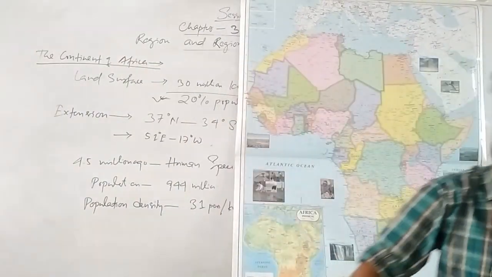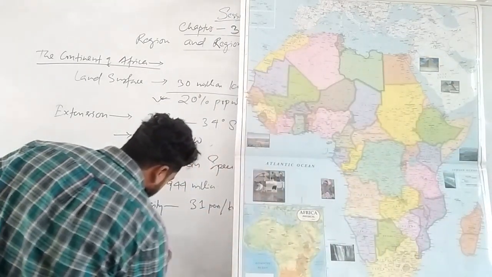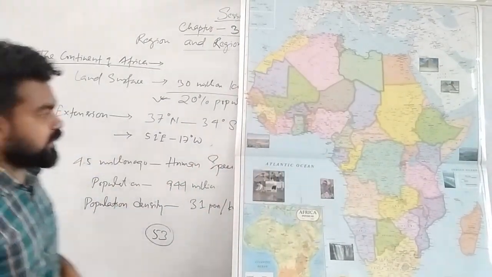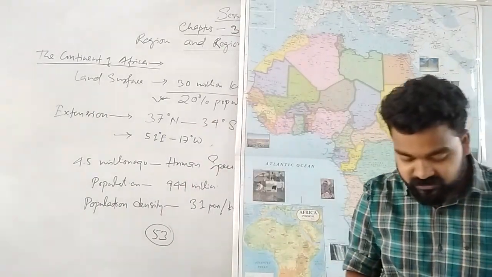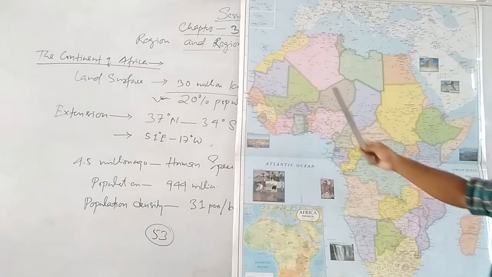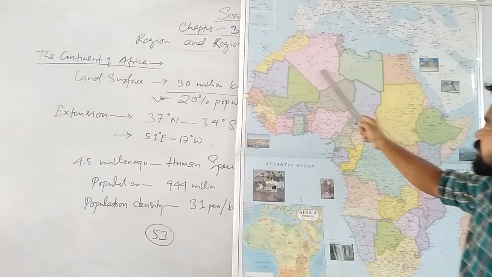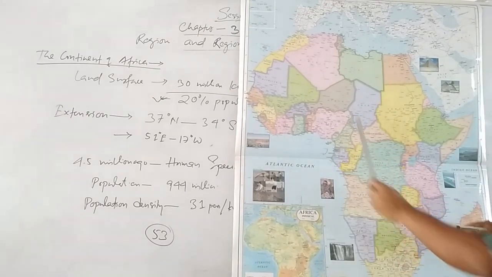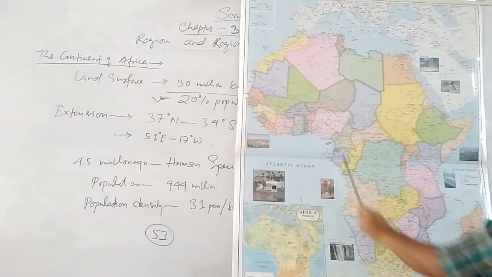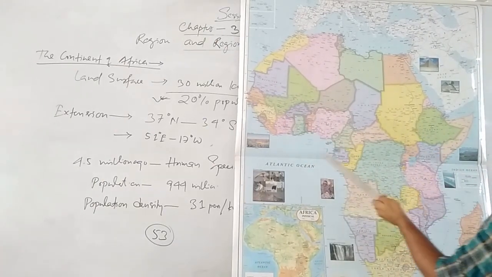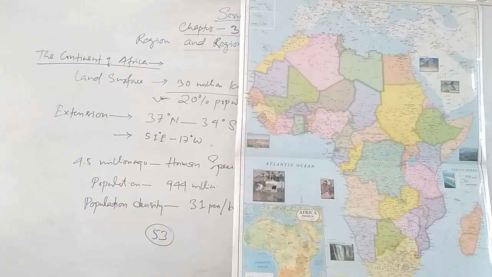Now let's see the different countries here. Generally 53 countries are there in Africa approximately. In 2011 Sudan divided into two parts, North Sudan and South Sudan. Earlier Sudan was the largest country. Now when Sudan got divided, Algeria is the largest country. So we are talking about Morocco, Mediterranean Sea region. Let's see from coastal area to the middle part. We'll first discuss the coastal countries. That will be very easy to remember.